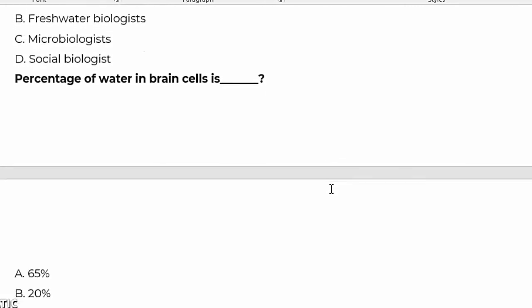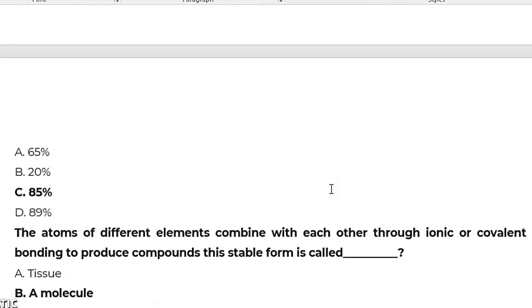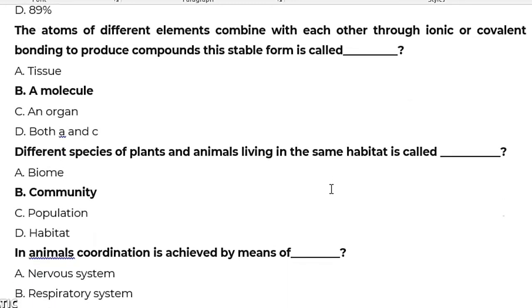The percentage of water in the brain cell of the human body is 85%. Atoms of different elements combine with each other through ionic or covalent bonds to produce a compound. This stable form is called a molecule. Different species of plants and living organisms in the same habitat are called a community.